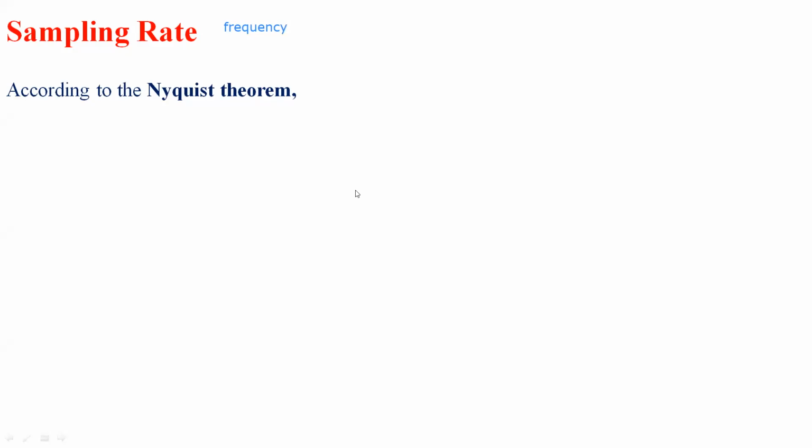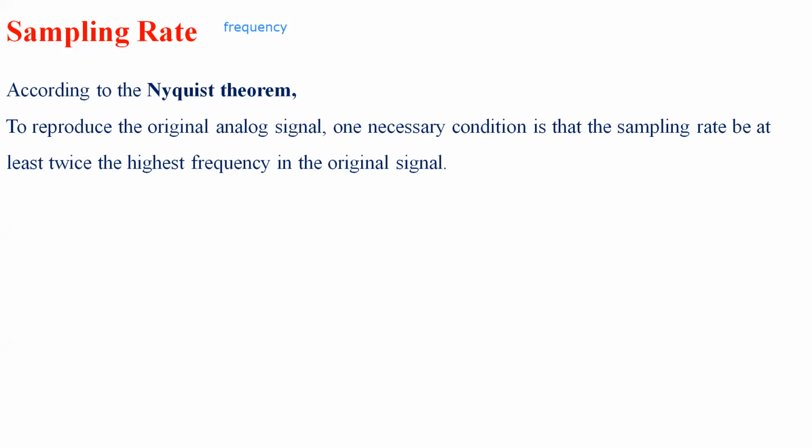According to the Nyquist theorem, to reproduce the original analog signal, the only necessary condition is that the sampling rate is at least twice the highest frequency in the original signal. So whatever the original signal is, the sampling rate will always be at least twice the highest frequency, which makes it higher than the original signal's frequency.